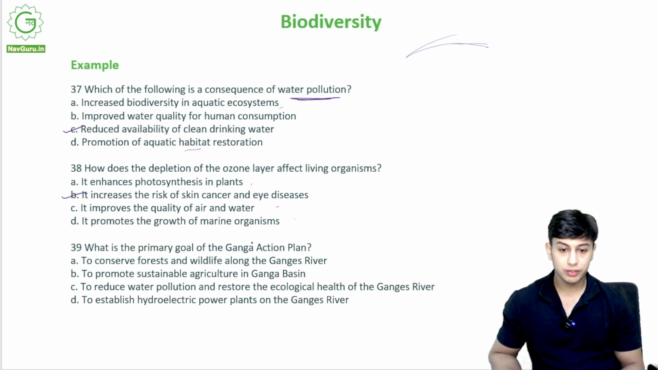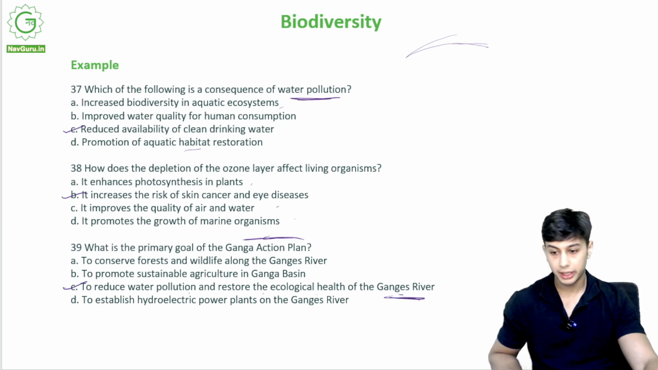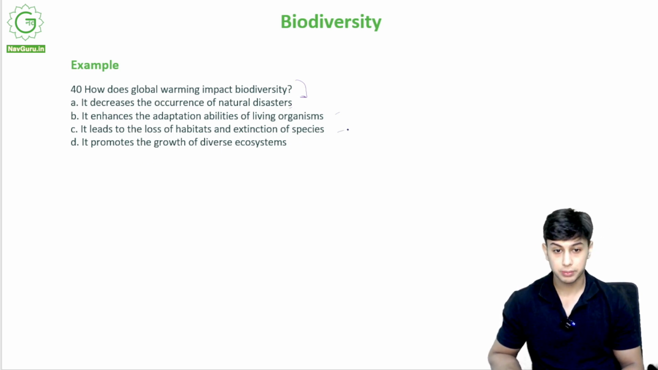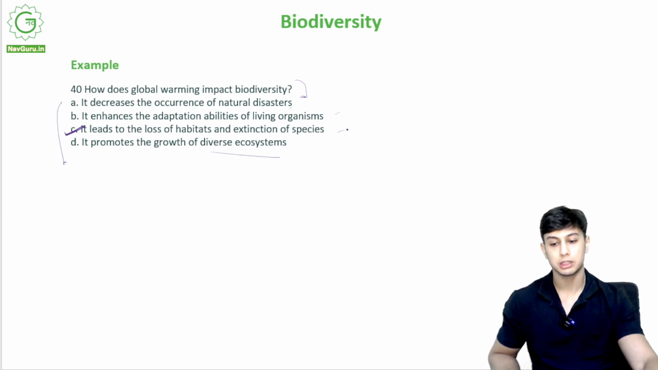What is the primary goal of the Ganga Action Plan? It is C, to reduce water pollution and restore ecological health of Ganga River. Right? How does global warming impact biodiversity? It decreases the occurrence of natural disasters. It enhances adaptation abilities of living organisms. It leads to loss of habitats and extinction of species. It promotes the growth of diverse ecosystems. Correct option is option C. Leads to loss of habitats and extinction of species.